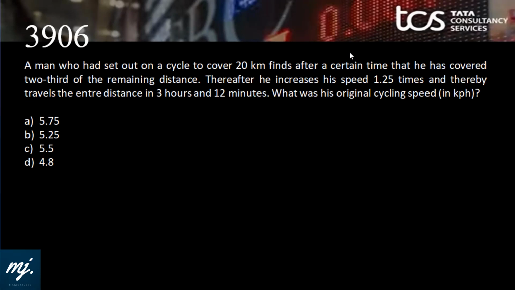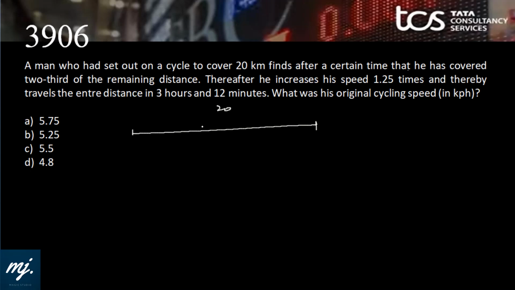Time, speed, distance questions are actually fairy tale storytelling. A man who had set out on a cycle to cover 20 kilometers finds after a certain time that he has covered 2/3 of the remaining distance.